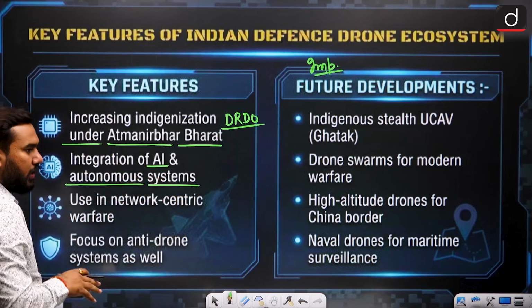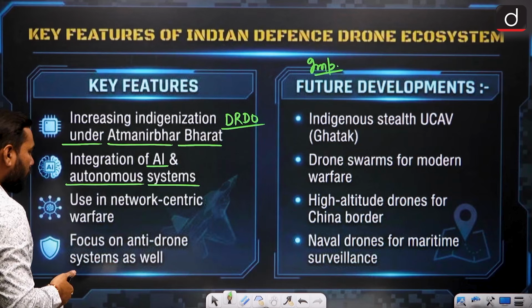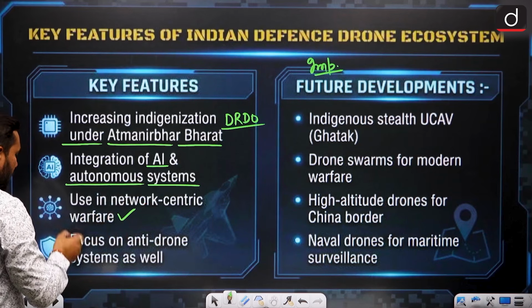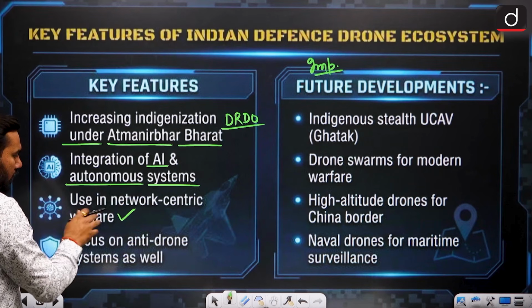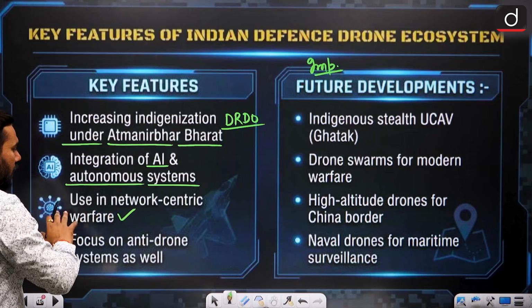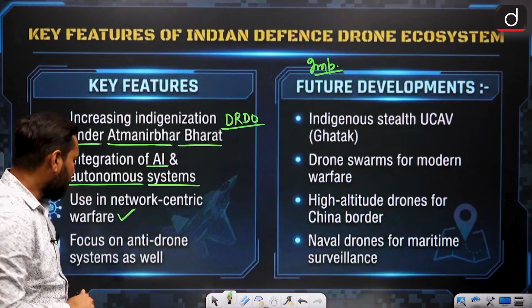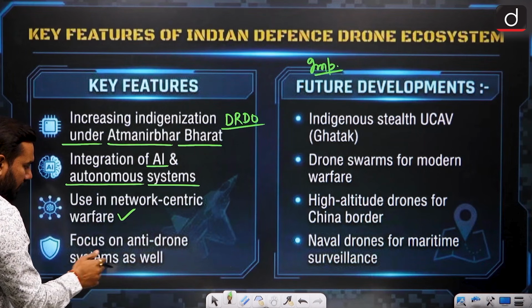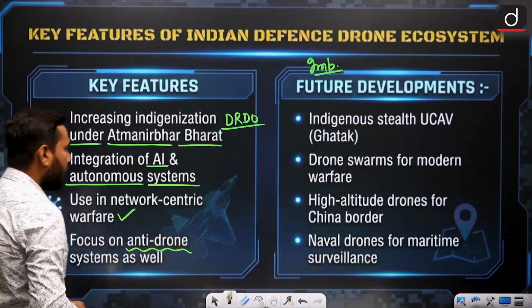Autonomous system means they select the target by their own software system. Use in network centric warfare means they can be centralized for any area, and multiple drones can be connected with each other, and they can communicate and then they can target. Also they can focus on anti-drone systems as well, meaning a drone can also destroy the enemy drone.